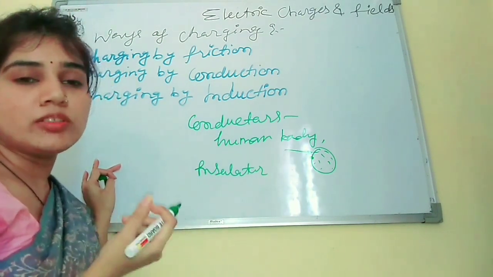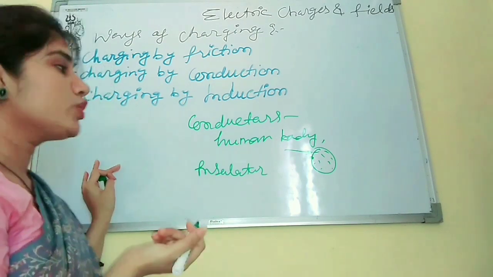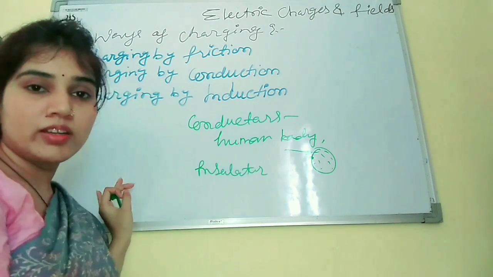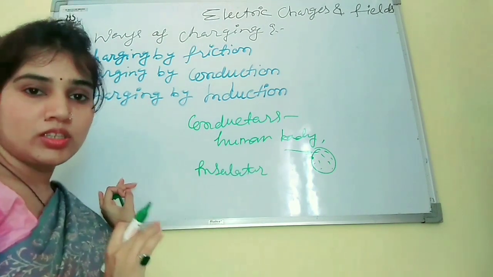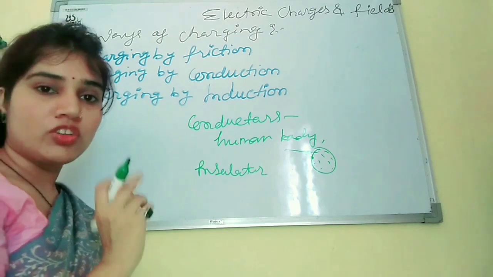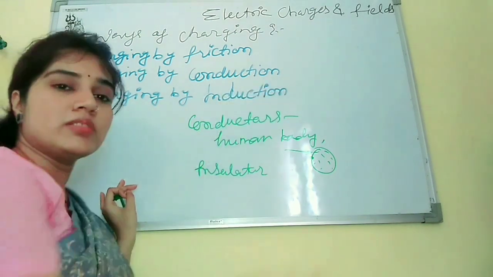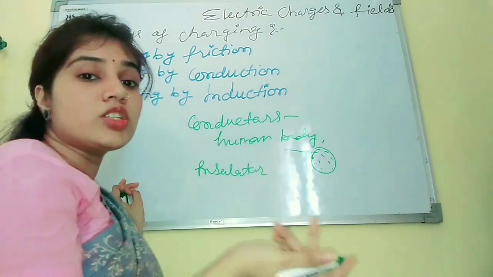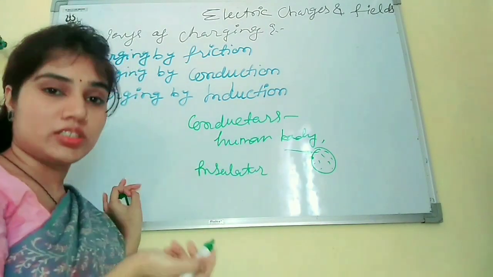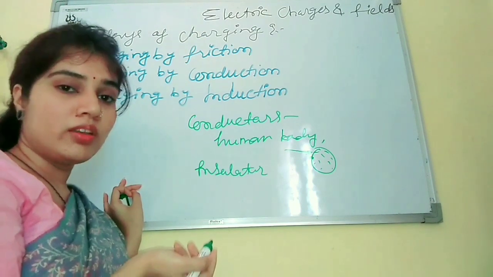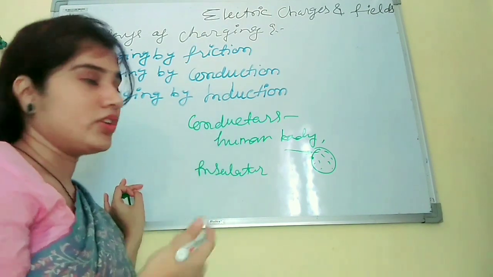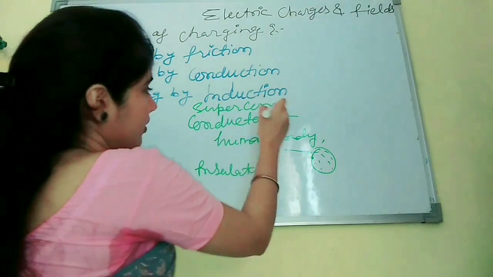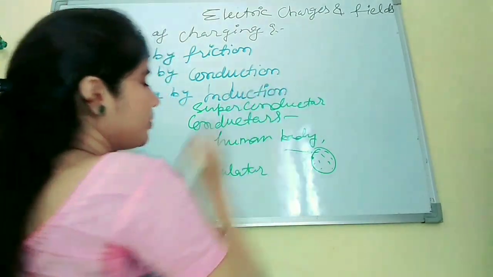Now we have one more term, which is superconductor. If we rank them, then the insulator will come in the very lowest rank. It has low conductivity, or you can say zero conductivity. The conductor has some conductivity, and the superconductors are very high conducting materials.